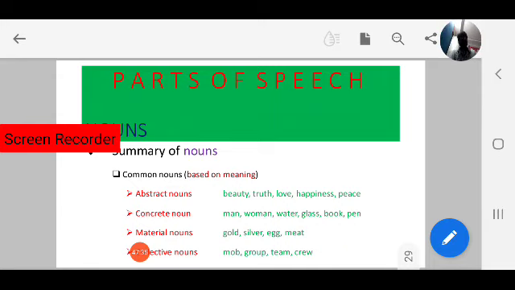So okay, again review your notes. In the next class we are going to focus on pronouns. That is the second of the parts of speech. Before that, you have to revise your syllabus, revise about nouns. We have learnt about them in detail. Okay, thank you very much.